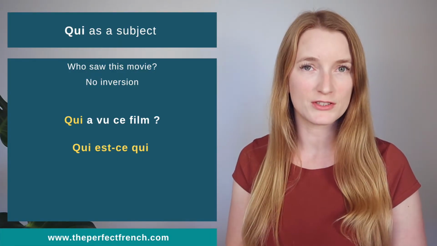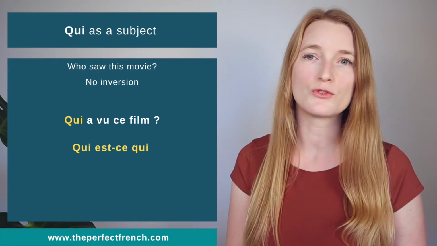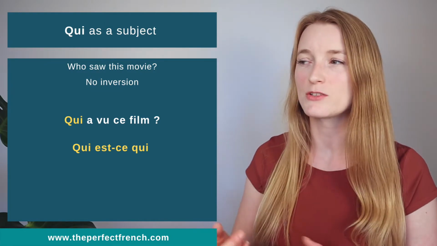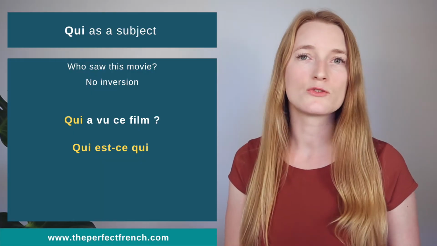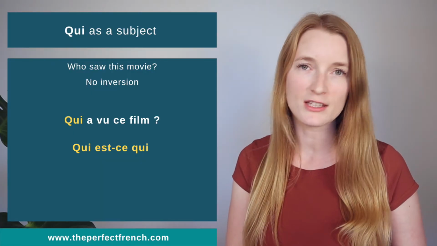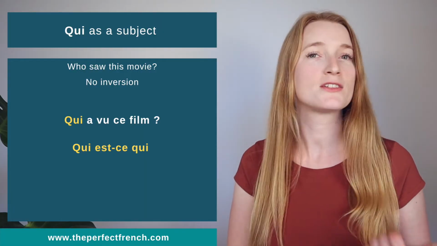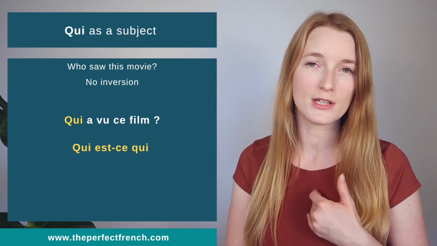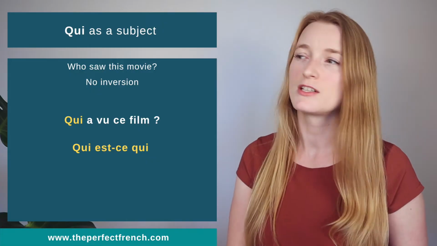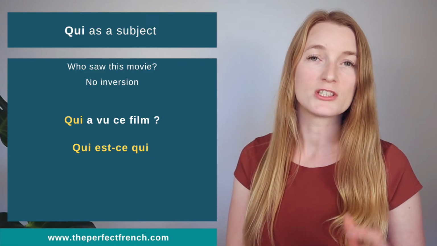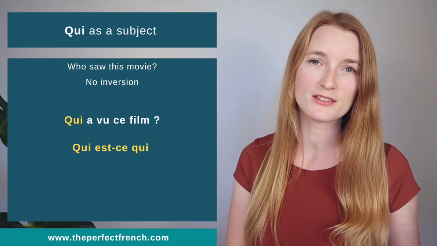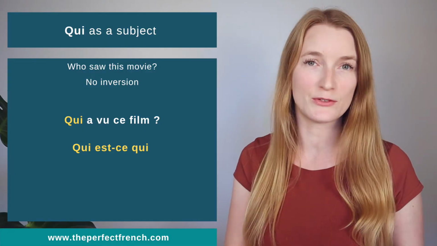So how to know if it's the subject? The easiest way, if you don't see it as a subject right away, is to replace the who, or the qui in French, by I, je. I saw this movie, I am the subject. J'ai vu ce film, J apostrophe is the subject, okay? That's the easiest way to do it.